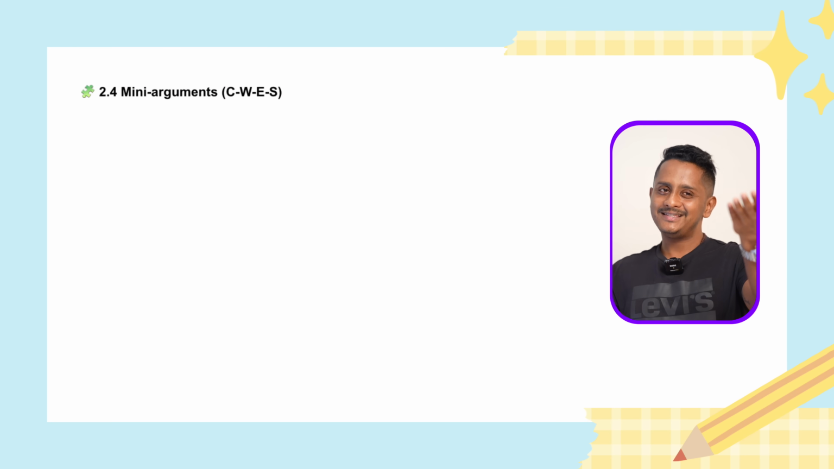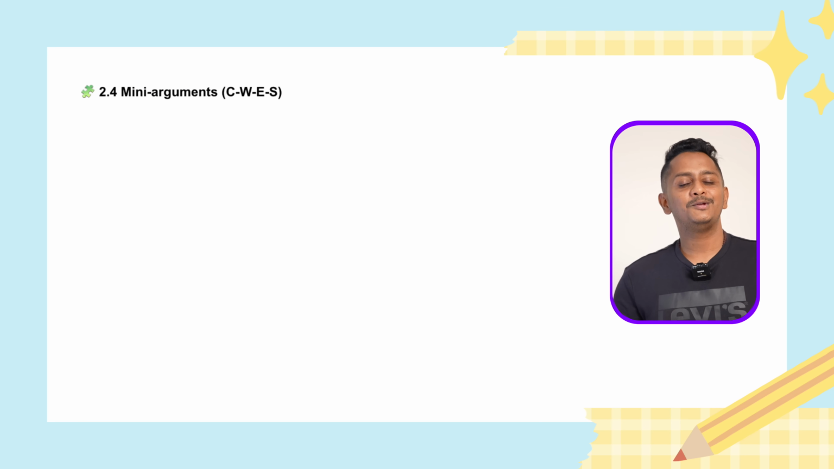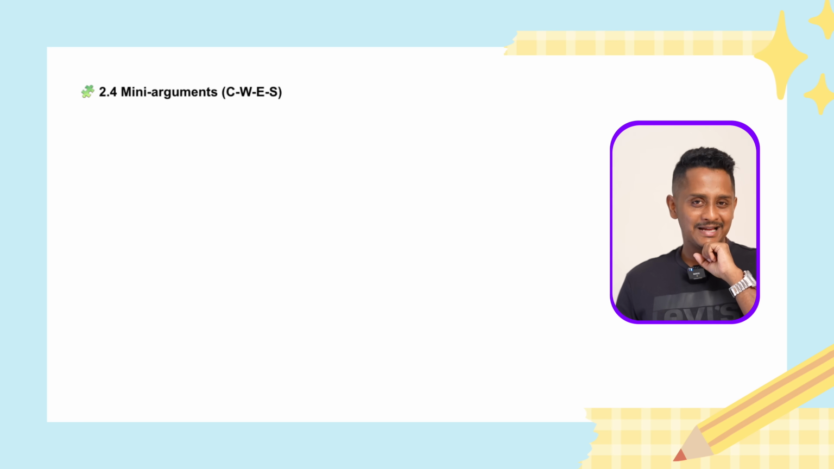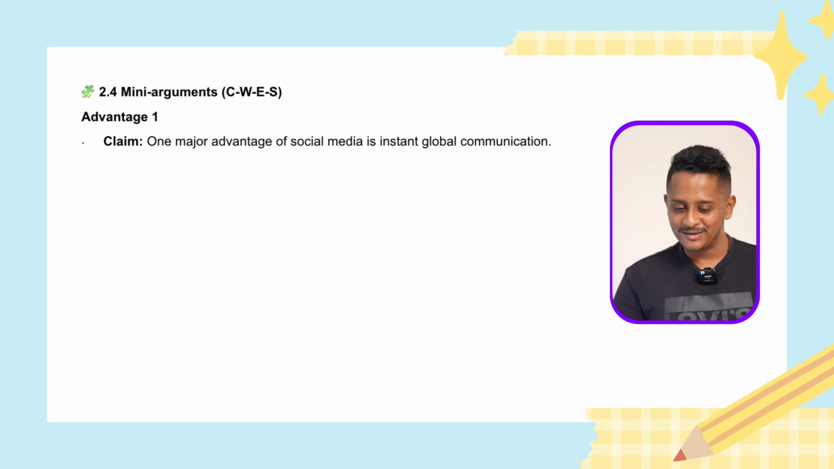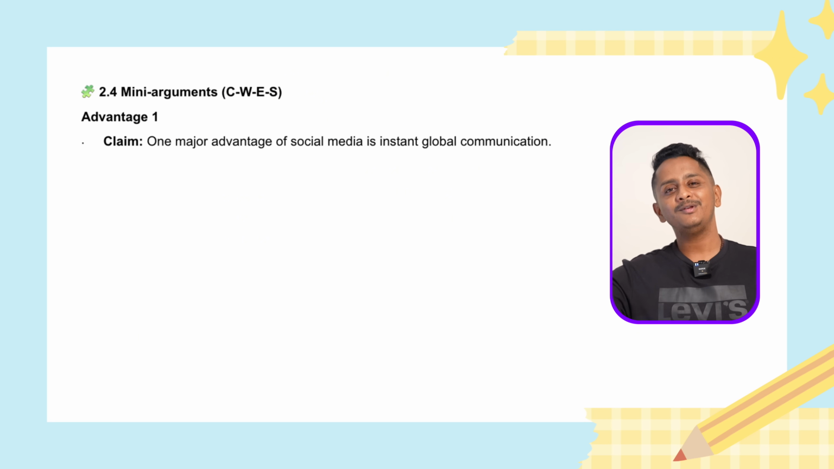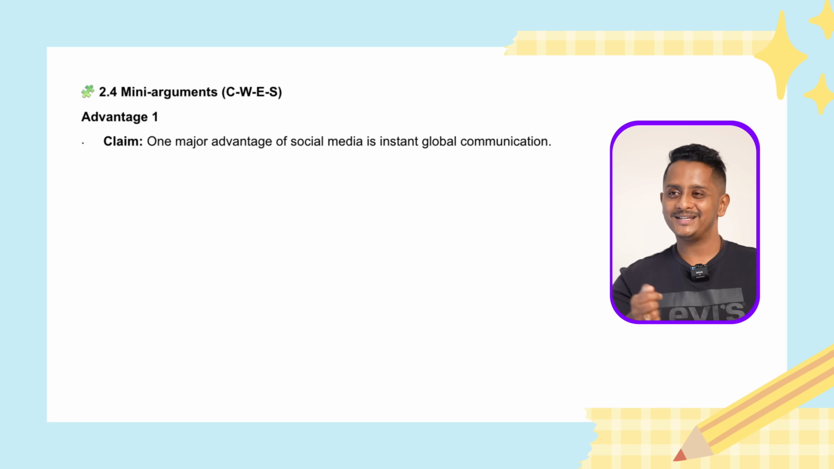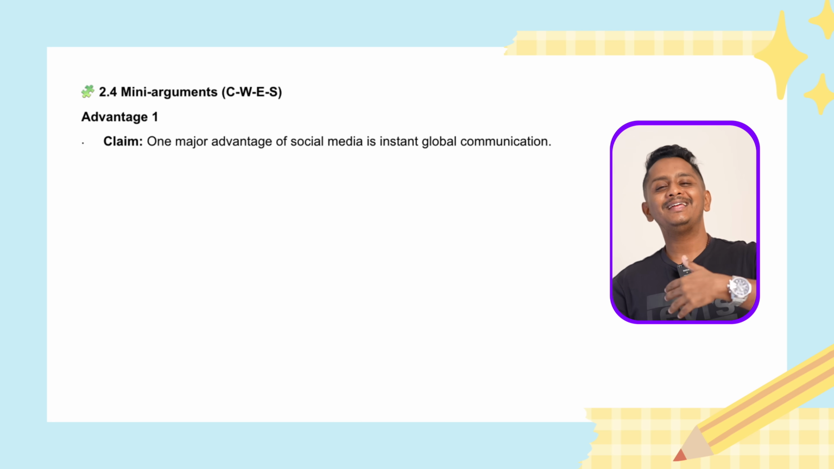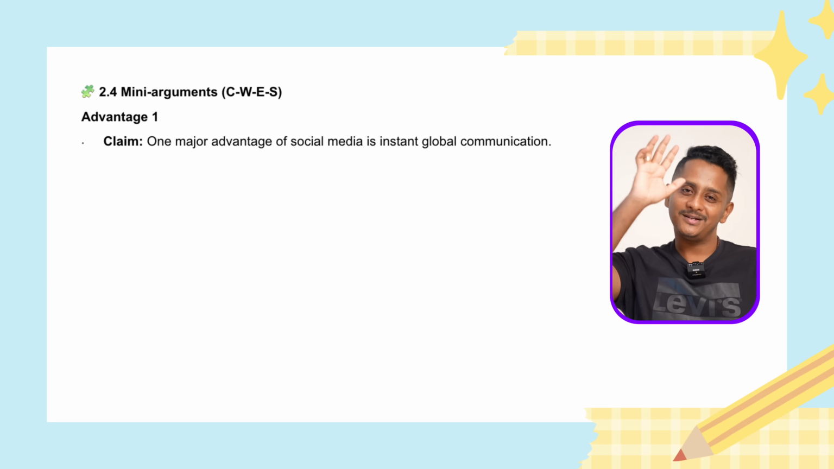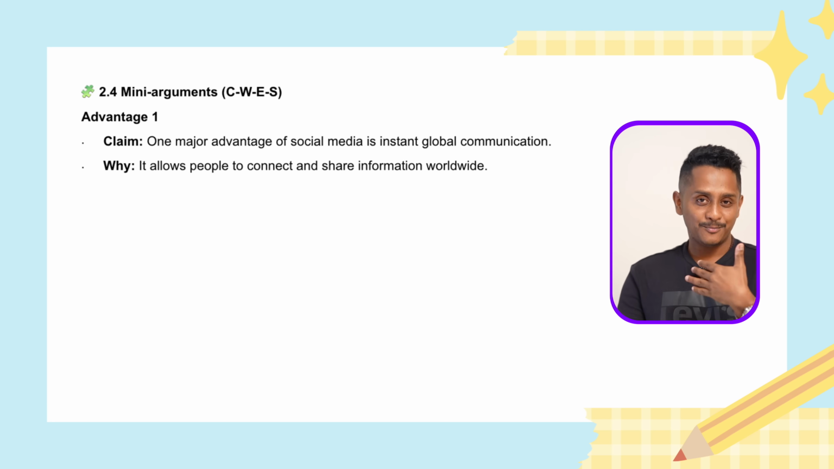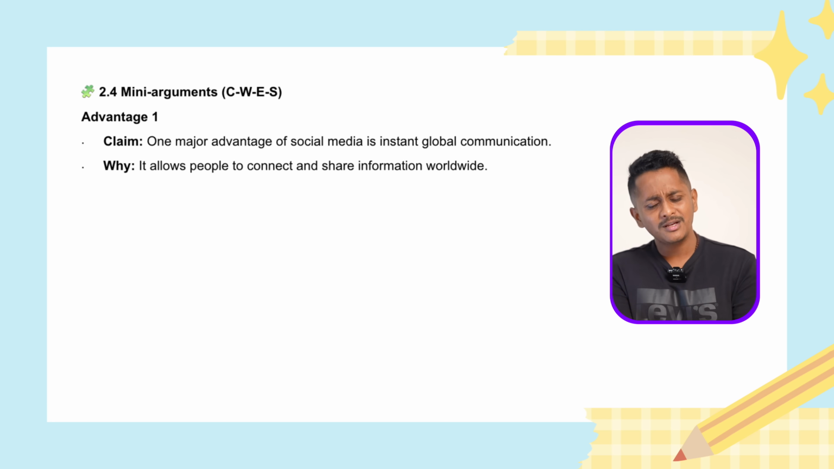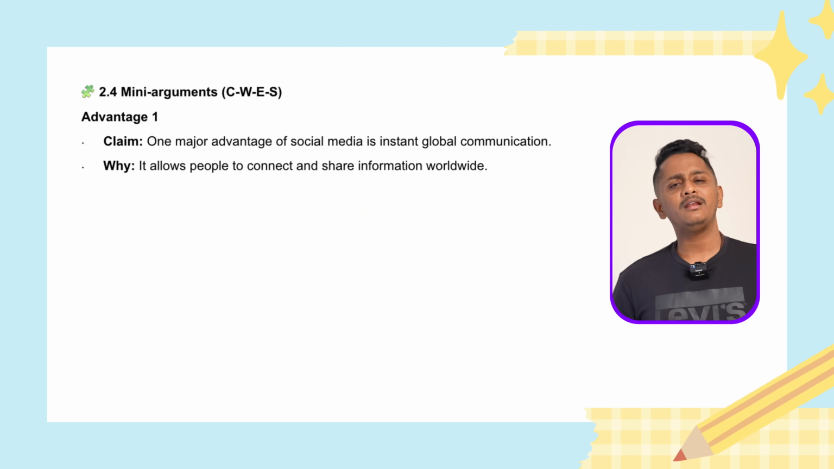For instance, let's say the mini arguments CWES looks something like this. Claim, let's say you already brainstormed and got this beautiful advantage of social media, which is instant global communication. Within a fraction of a second, you can communicate to any person in any corner of the world, even a person who is in Mars. Claim. Why? That is, why is the supporting idea? Because it allows people to connect and share information worldwide through this internet.